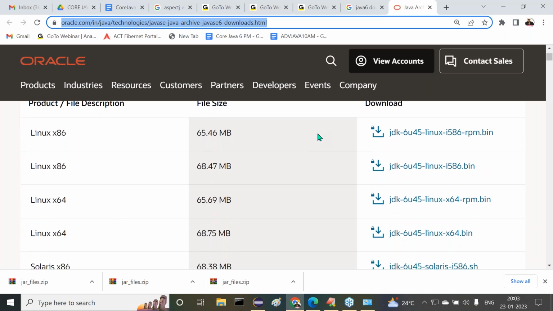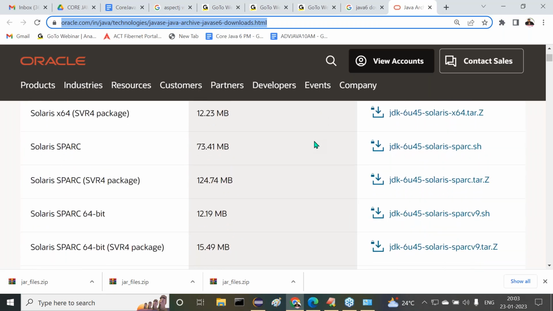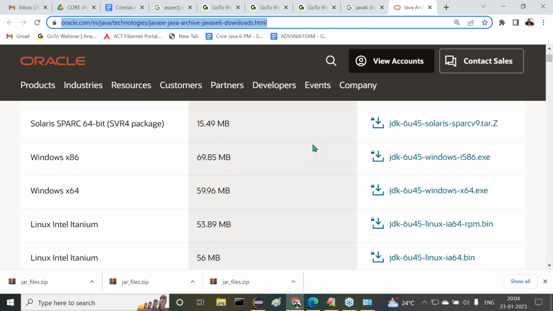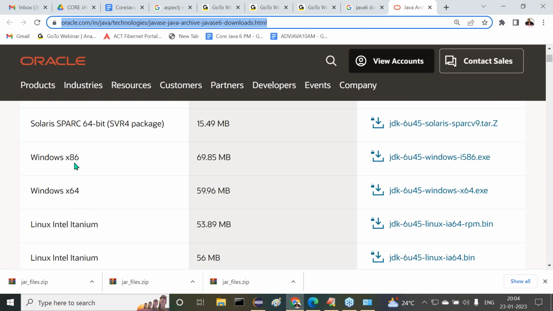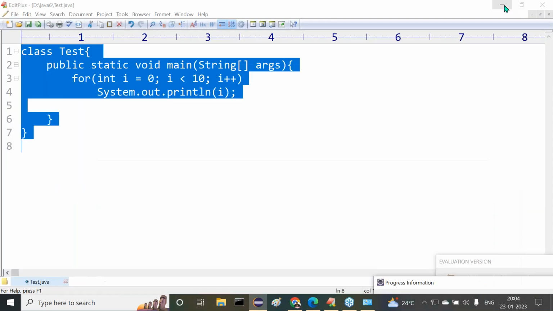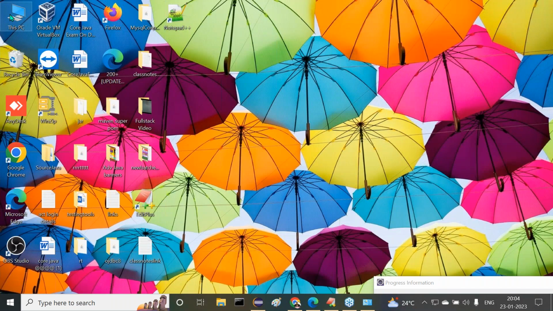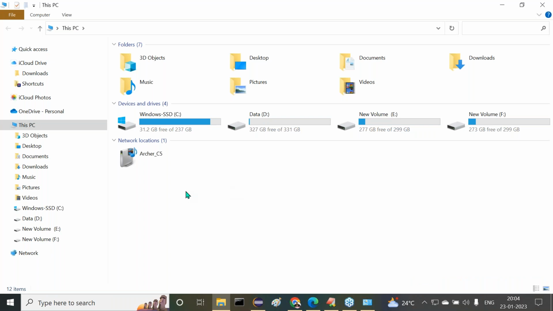Right, sir. Observe carefully. Before downloading your Java software, first be aware of exactly what your operating system is. My operating system is Windows. In Windows, 64-bit and 86-bit, two things are available. Is my operating system 64-bit or 86-bit? We have to identify that. But how to know what my actual operating system is? If you want to know that, right-click on it and go for properties.